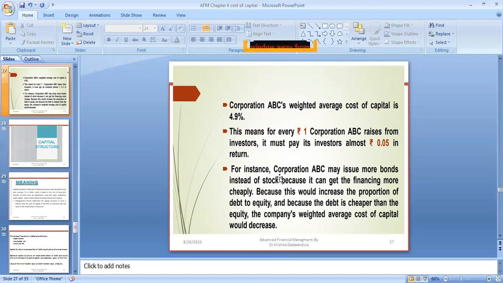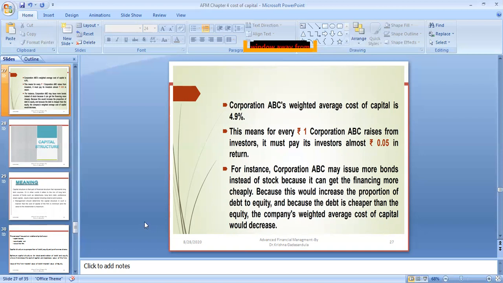For instance, Corporation ABC may issue more bonds instead of stock because it can get finance more cheaply, since interest may be less. This would increase the proportion of debt to equity, when the bond proportion is more compared to the equity. Because debt is cheaper than equity, the company goes ahead for borrowing more debt, more bonds, more debentures, more loans from outsiders rather than issuing shares to the shareholders. So the company's weighted average cost of capital would decrease.